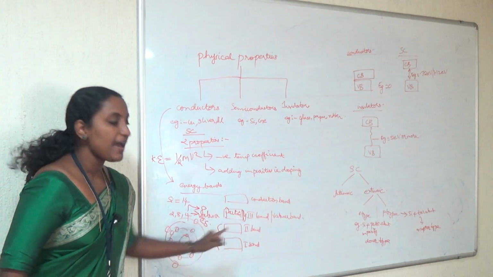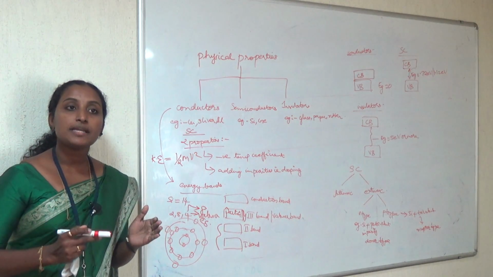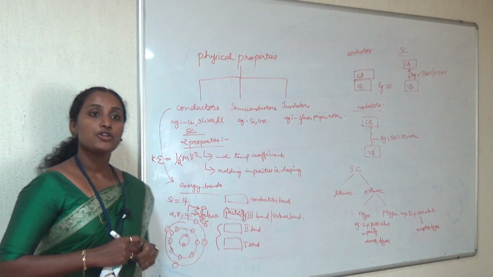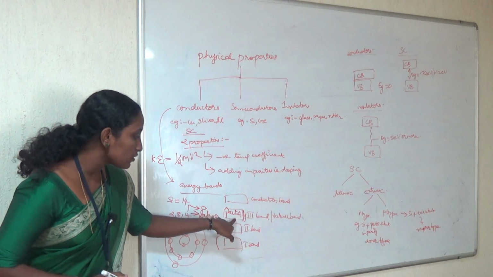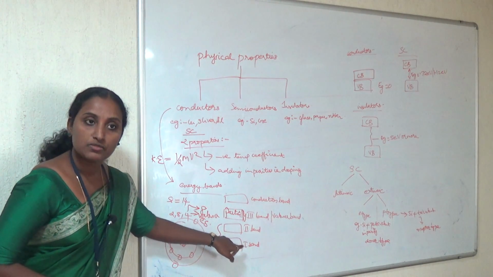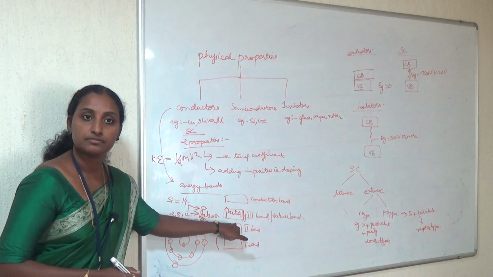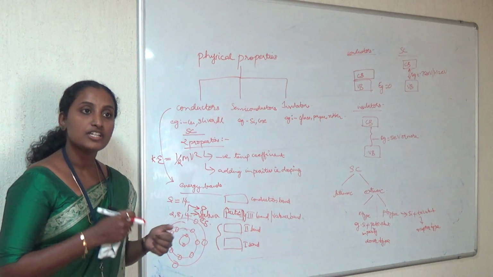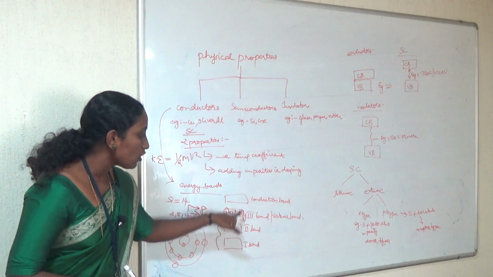So you have 3 bands, and you want to conduct electricity. You want conductivity, which means you have to pass current, and the flow of current is due to the movement of electrons. In the first band you have 2 electrons, which is completely filled. That is tightly held. There is no chance of moving from one band to another. In the second band you also have 8 electrons, which is also completely filled. There is no chance for these electrons to move to the first band or third band.